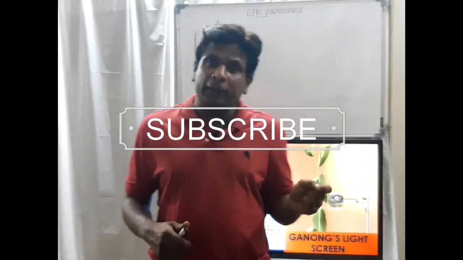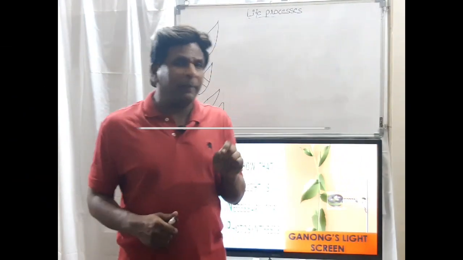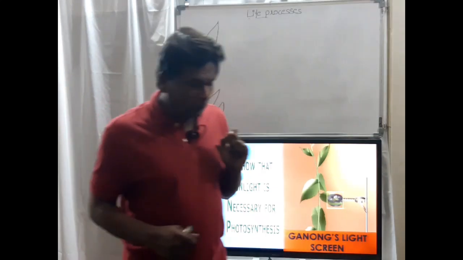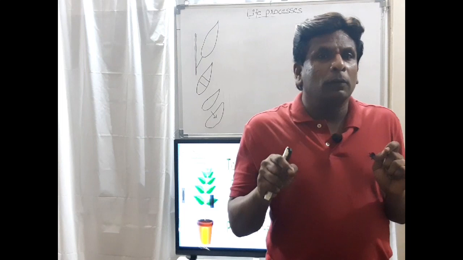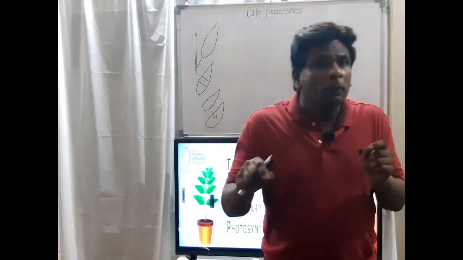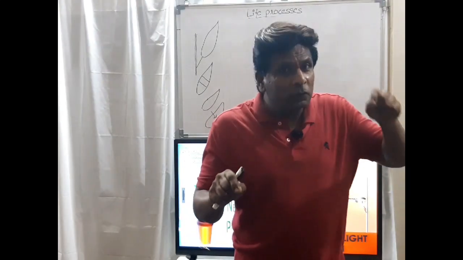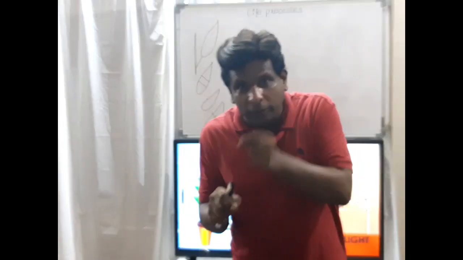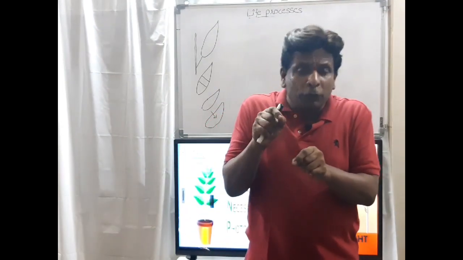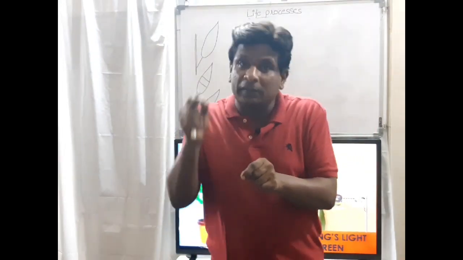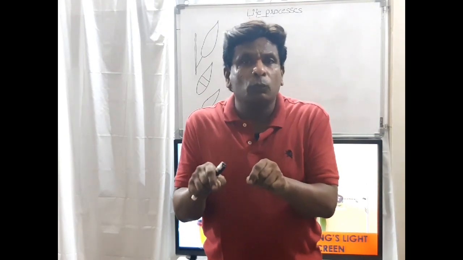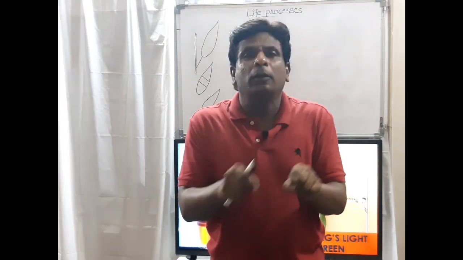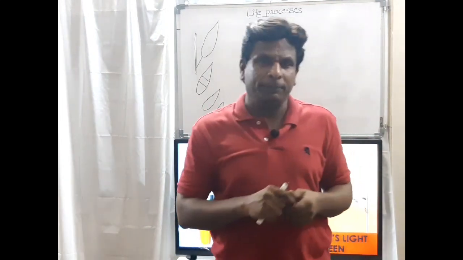Okay, coming to the end. In the outline of the experiment, we have said that starch is there. If starch is there, it means what happened? Photosynthesis is happening there. Then only the starch will come. If we show that the starch is there in the leaf, then by that we are going to prove that photosynthesis is happening here.